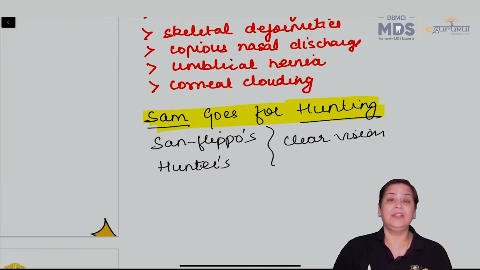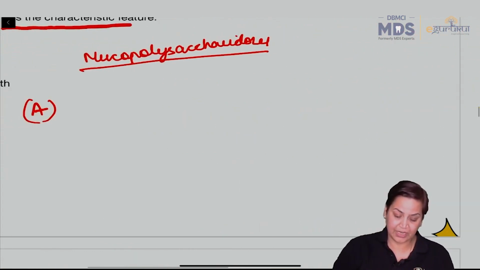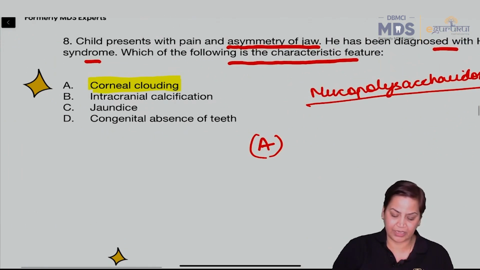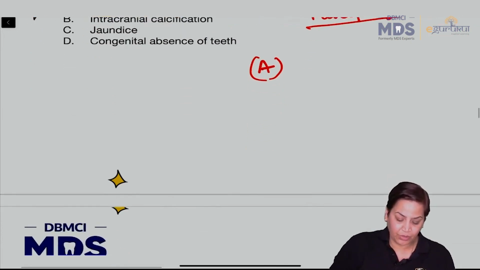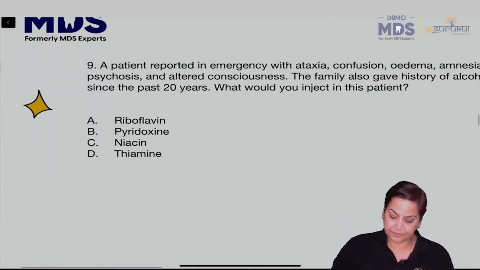बाकी सब में the vision is defective. So here it is clear, the corneal clouding, right? Then moving on to question number 9.